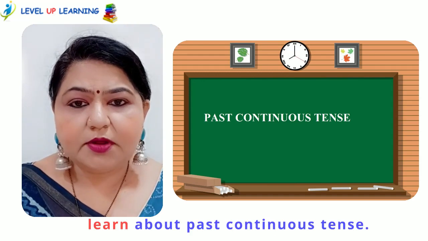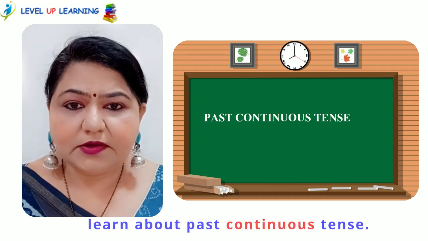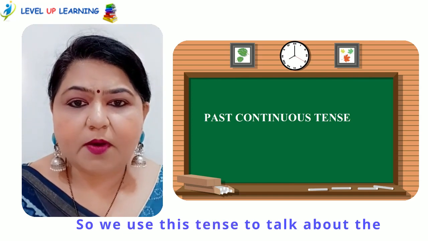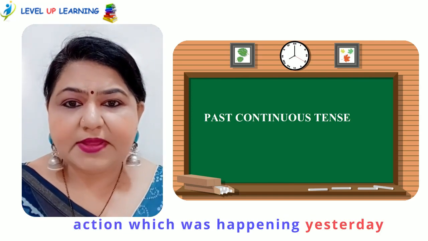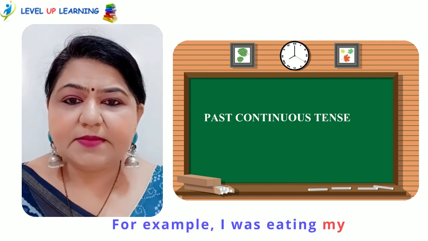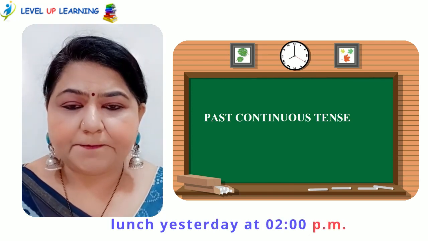Today we are going to learn about past continuous tense. So we use this tense to talk about the action which was happening yesterday at that particular time. For example, I was eating my lunch yesterday at 2 p.m.